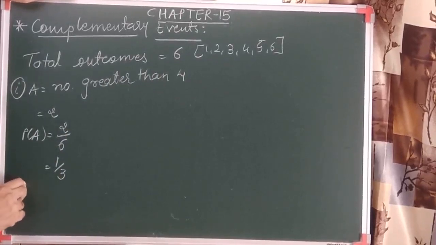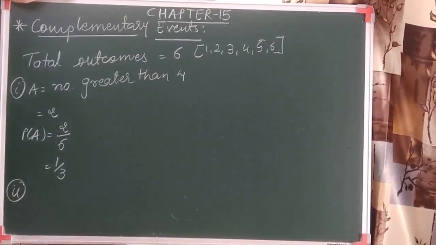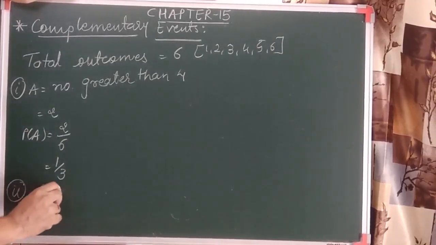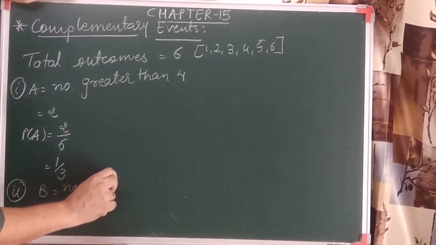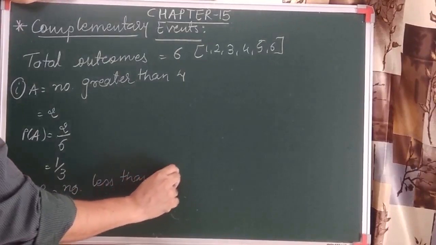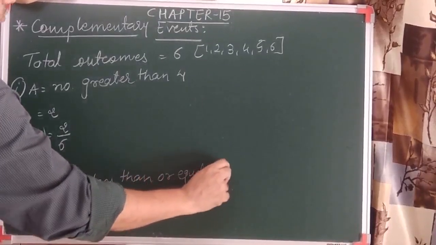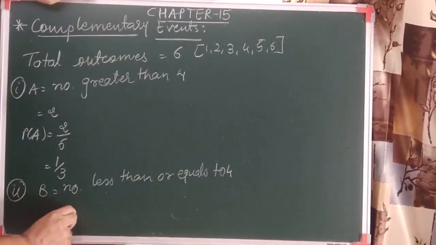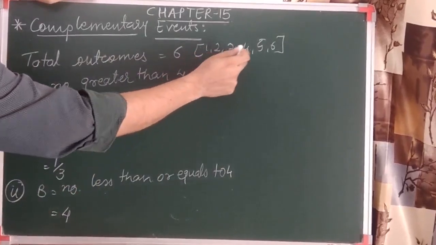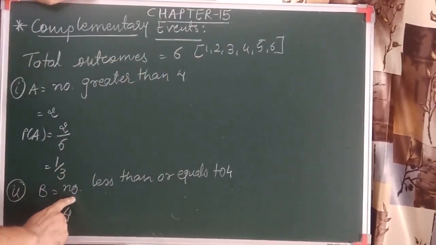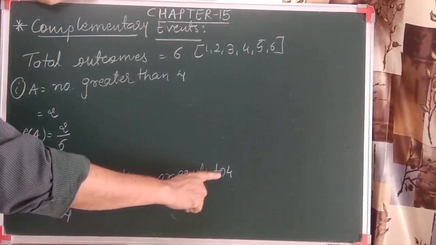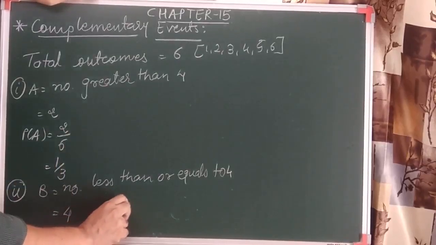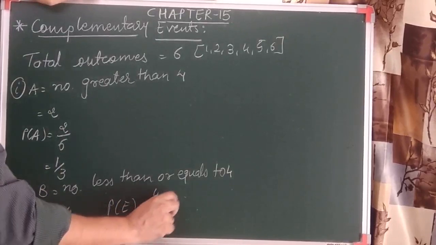Let's go for the second question. It is asked here, what is the probability of getting a number less than or equal to 4? That means we have to obtain a number which is 4 or less than 4. So we can see all the 4 outcomes, 1, 2, 3, 4. Again understand, the number which we obtain on the die is less than or equal to 4, which should include 4. So there are 4 outcomes, 1, 2, 3, 4. So the probability of this event is 4 by 6, which is 2 by 3.